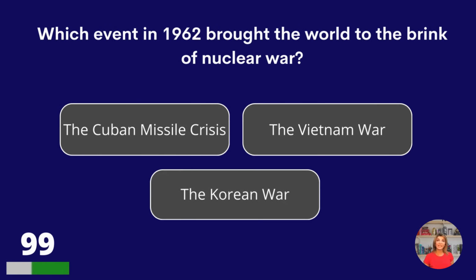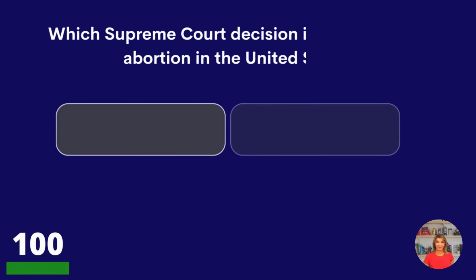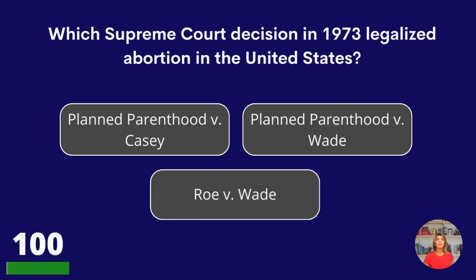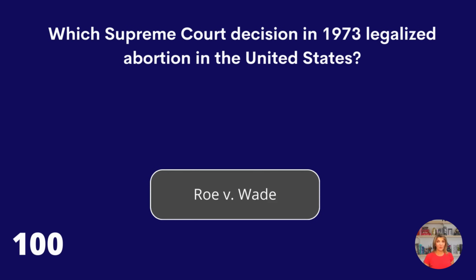Which event in 1962 brought the world to the brink of nuclear war? The Cuban Missile Crisis, the Vietnam War, or the Korean War? The Cuban Missile Crisis. Which Supreme Court decision in 1973 legalized abortion in the United States? Planned Parenthood versus Casey, Planned Parenthood versus Wade, or Roe v. Wade? Roe v. Wade.